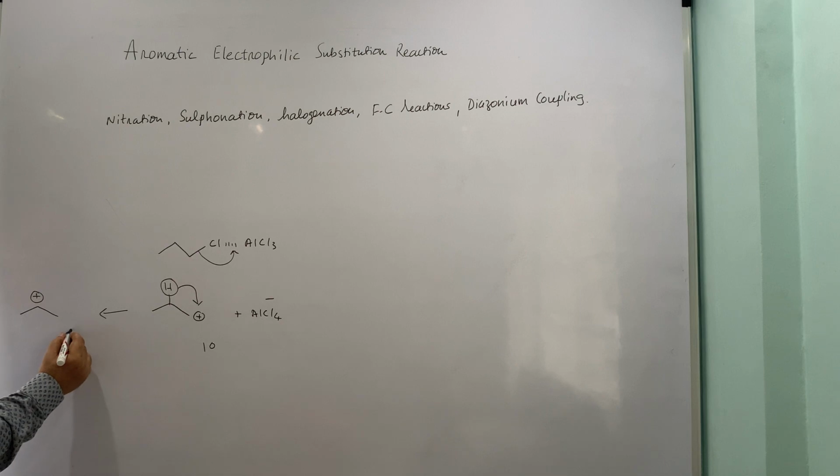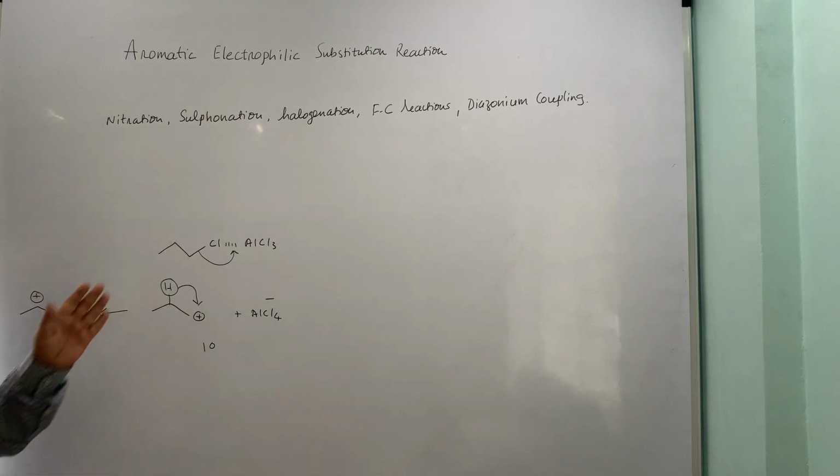Now this is secondary. So the secondary carbonium ion is more stable than primary, and naturally this will interact with your benzene and you will end up with cumene. So this is your Wagner-Meerwein rearrangement wherein hydrogen or an alkyl group migrates if the structure permits. Now this is one of the examples.